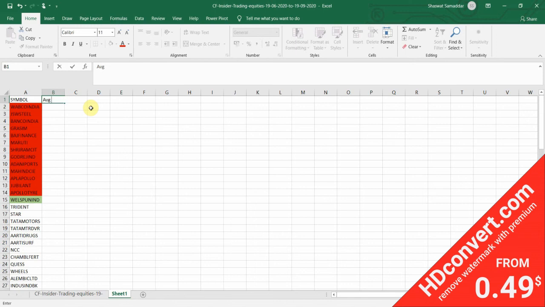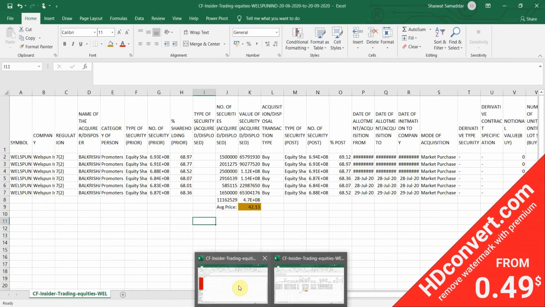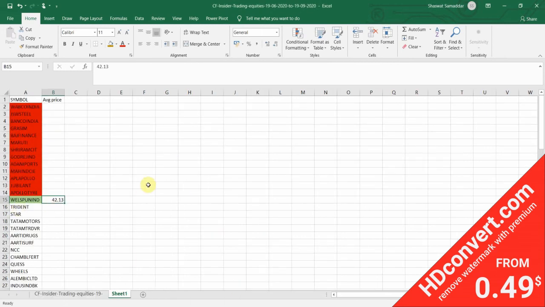It's quite an obvious answer: the price point at which I make an entry should be closest to the price at which the promoters or the promoter groups have made a position in that stock, and that price is 42.13.